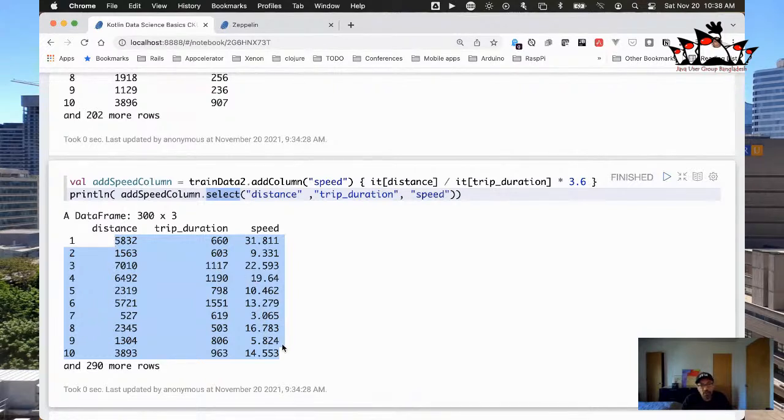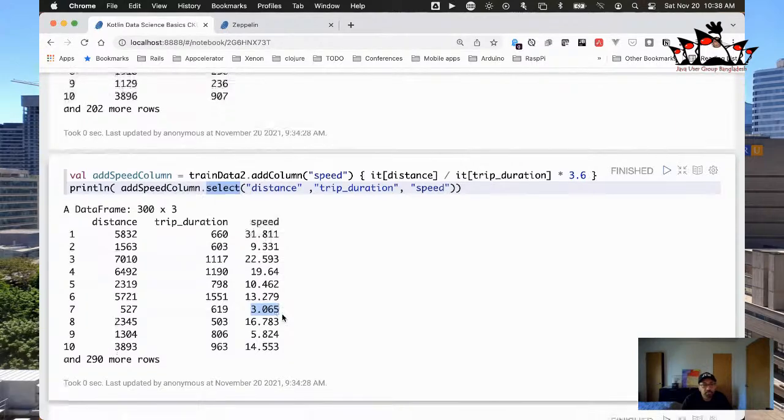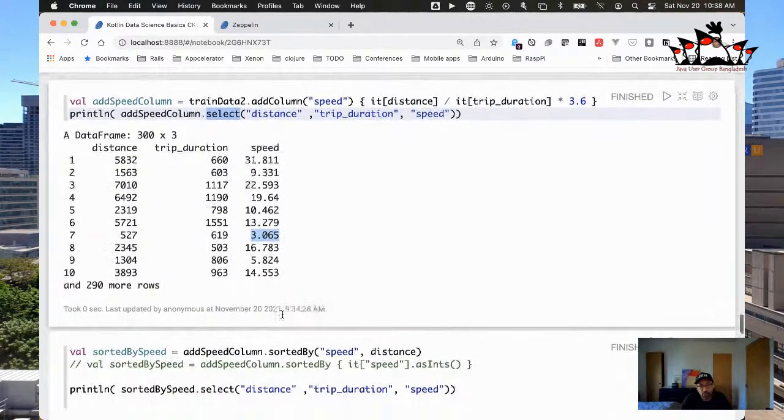And of course, this is in New York City, so you can imagine the speed is not very high. If you're in the middle of the night, you might be able to go 30 miles an hour through New York City from point A to point B, but typically you're going pretty slow. You can see 9 miles, sorry, not miles, kilometers an hour, right? 9 kilometers an hour, 20 kilometers an hour, 10 kilometers an hour. And this trip was very slow, 3 kilometers an hour. Okay, so they must have gone during rush hour.